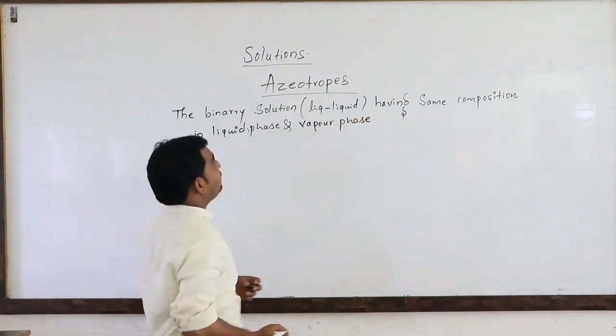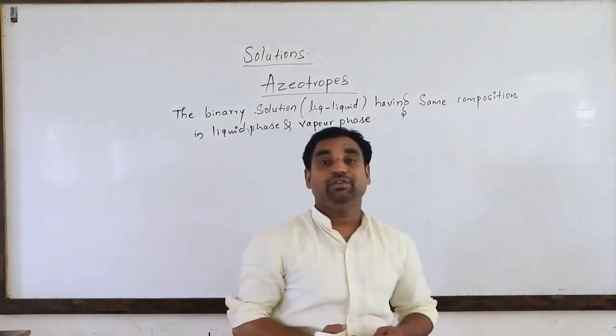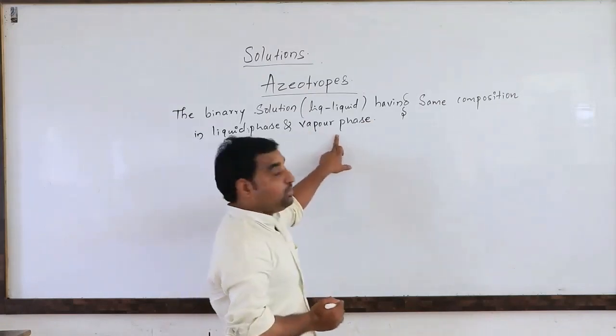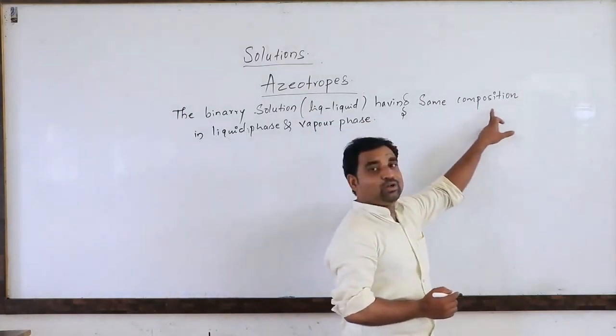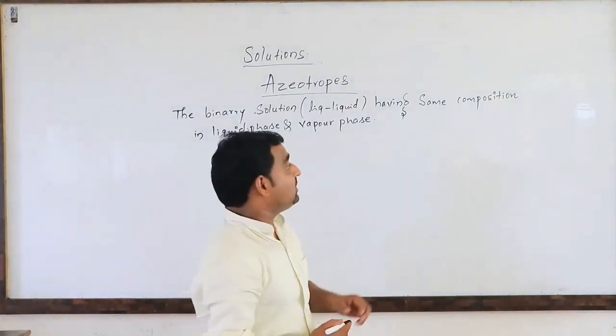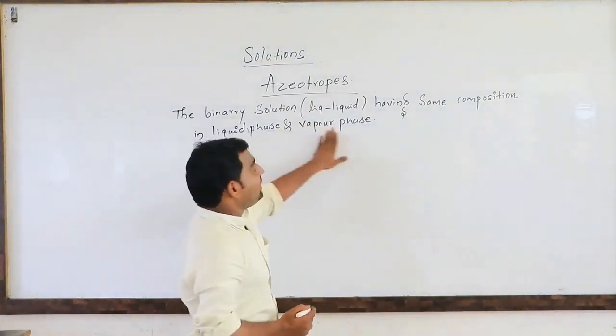This is the definition of azeotropes. The binary solution has the same composition in the liquid phase and the vapor phase. Composition here means concentration in terms of mole fraction. So the mole fraction is the same in the liquid phase and the vapor phase.